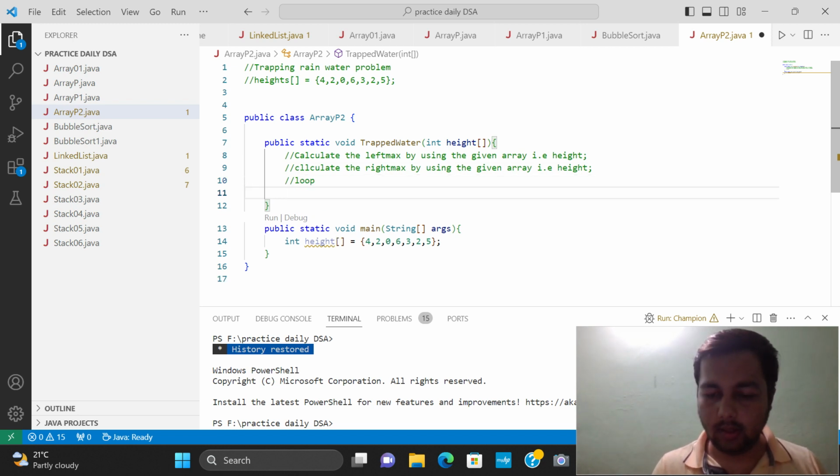After that we have to calculate the water level. We have a formula for this. What is that? The minimum of left max and right max.